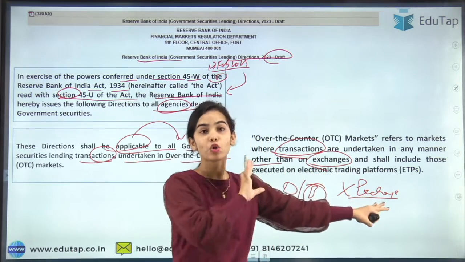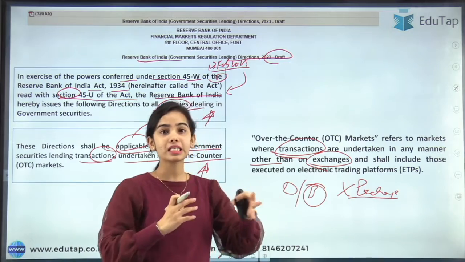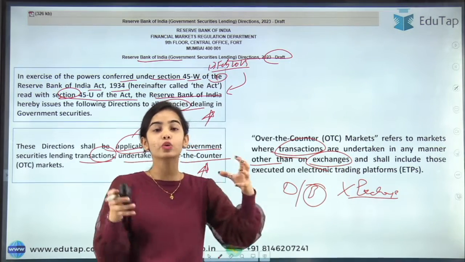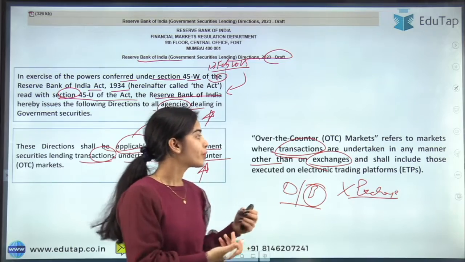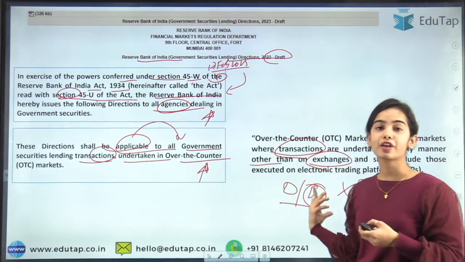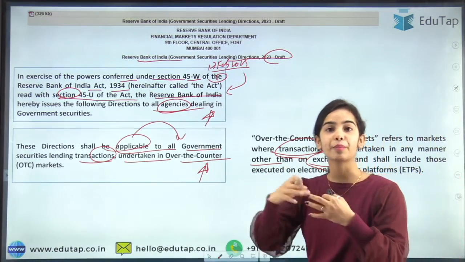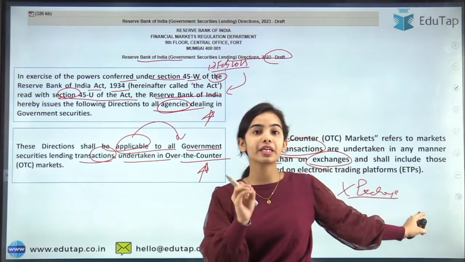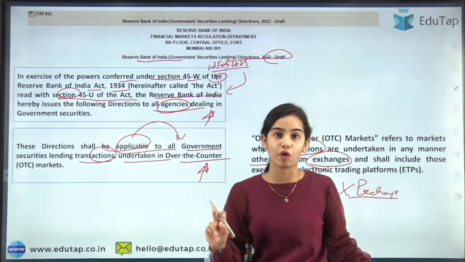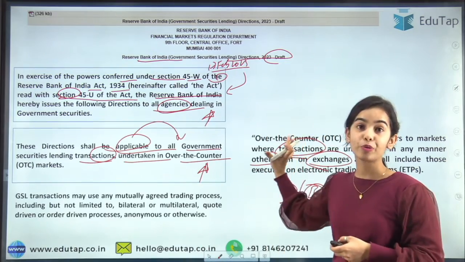The parties, the buyer and the seller, come together through the broker or the dealer and do the transaction, or through electronic trading platforms. Here the intermediary such as the exchange is not involved. Over the counter, I hope you already know.